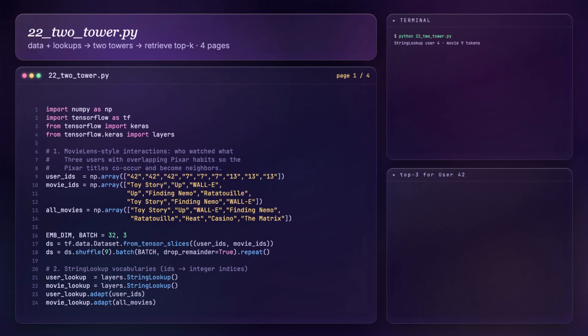One file, 3 short pages. Up top we fake a small MovieLens-style dataset and map the string IDs to integers. Then we build the two towers with the functional API, train them on watch history, and finally embed every movie and rank the nearest ones to a single user. Watch the gold box walk each section.